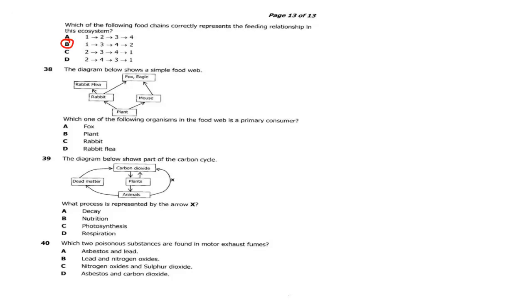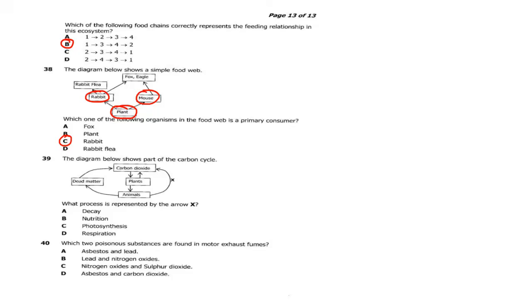The diagram below shows the simple food web, as you can see. Which of the following organisms in the food web is a primary consumer? So primary consumers are the ones that feed only on the producer. The producer is a plant. So all these that feed here are what we call primary consumers. So we have the rabbit and the mouse. Do we have the rabbit? Do we have the mouse? So we only have the rabbit. So the answer is the rabbit.